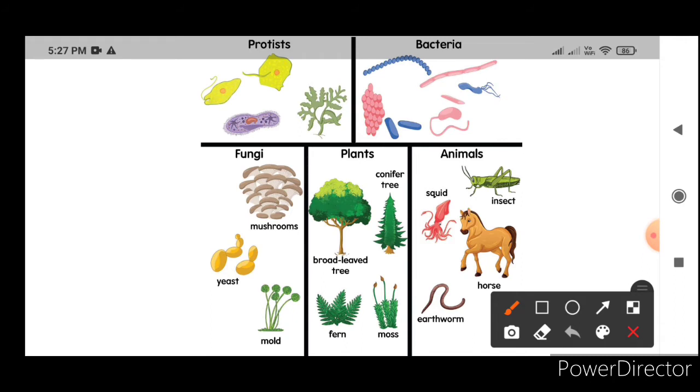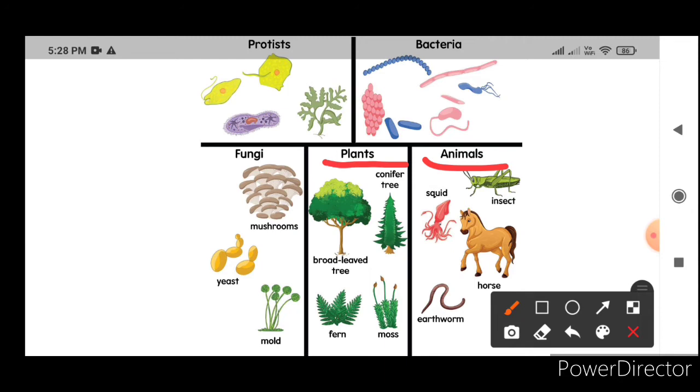You see this chart and write these names in your notebook. Write the heading as activity, and the different types of living things on planet Earth. Mention them one by one. You already know that plants are one type of living things. They are all around us. Another living thing is animals. And you write a few examples under plants and animals.